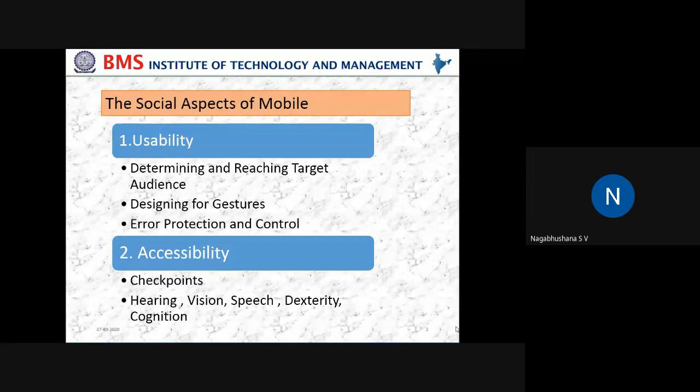POUR means P stands for perceivable, O stands for operational, U stands for understandable, and R stands for robust. What is perceivable? That means when you are putting the information out for the public or for the community for usage, you should have understood the needs of user requirements, and based on that the information should be made available to the end user.